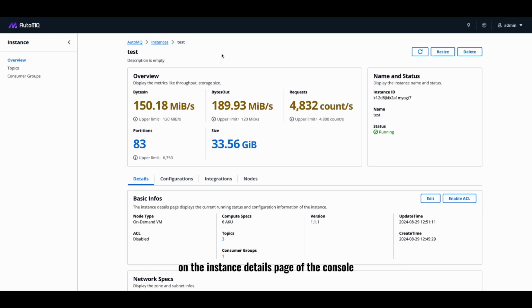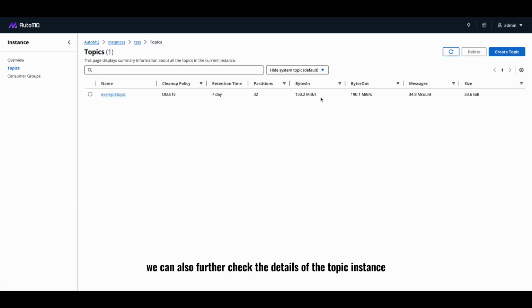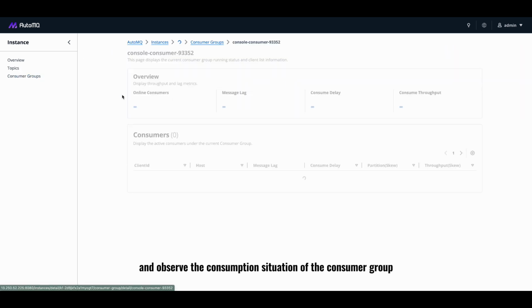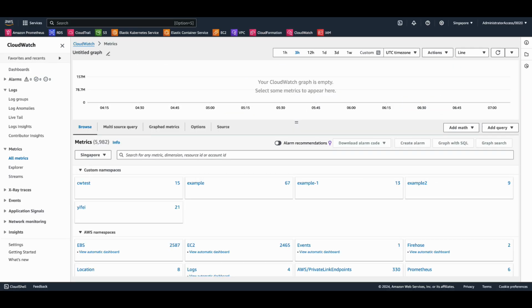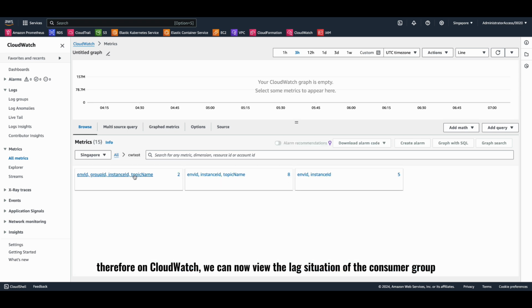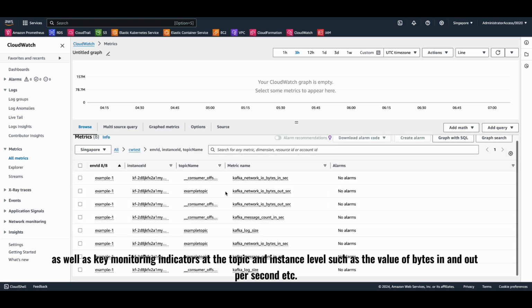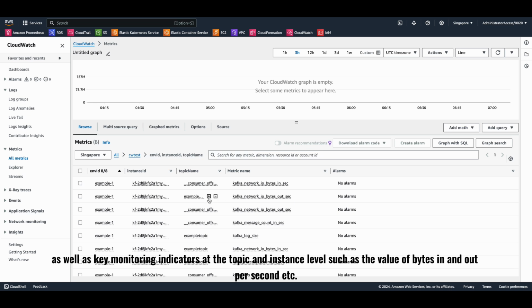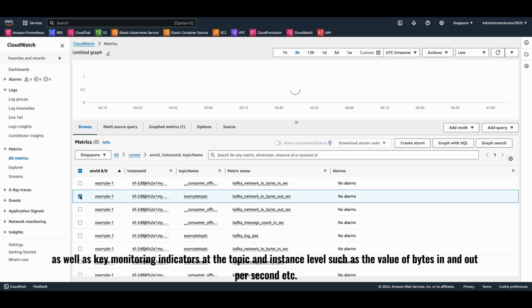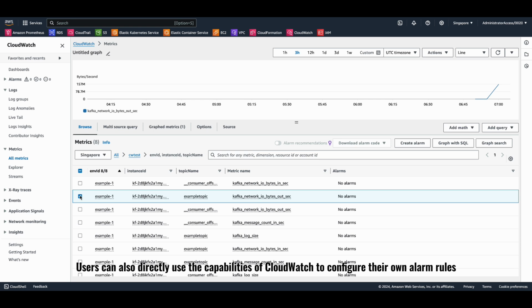On the instance details page of the console, we can see basic monitoring information such as throughput and storage space usage. We can also further check the details of the topic instance, and observe the consumption situation of the consumer group. We have previously completed the integration of AutoMQ with CloudWatch. Therefore, on CloudWatch, we can now view the lag situation of the consumer group, as well as key monitoring indicators at the topic and instance level, such as the value of bytes in and out per second. Users can also directly use the capabilities of CloudWatch to configure their own alarm rules.